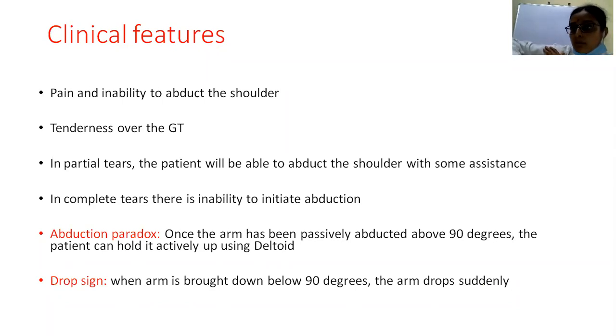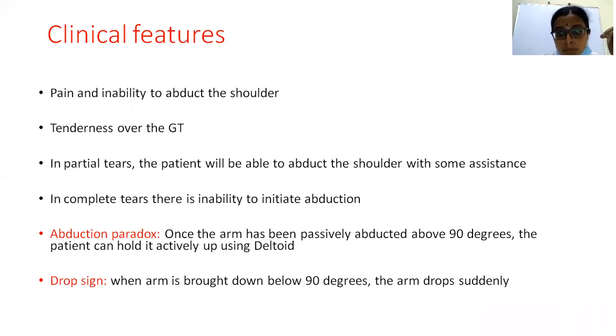Whereas, if the arm is brought below that range of motion, the arm drops suddenly down because of the tear in the rotator cuff muscles. This is the drop sign. So these are one of the clinical features of the rotator cuff tear.